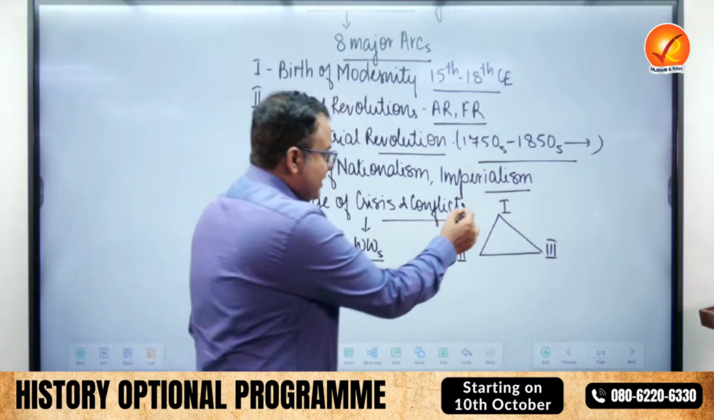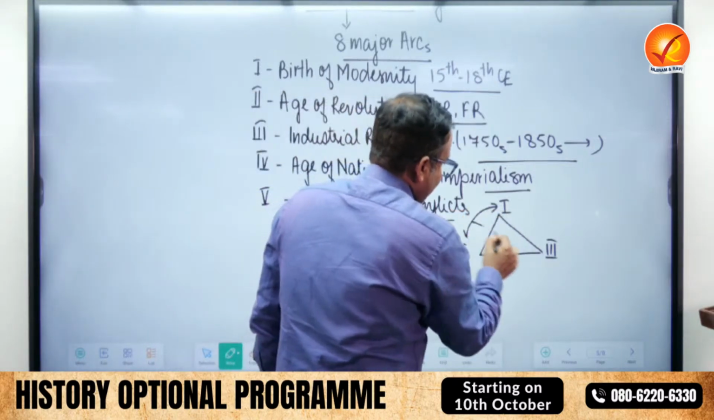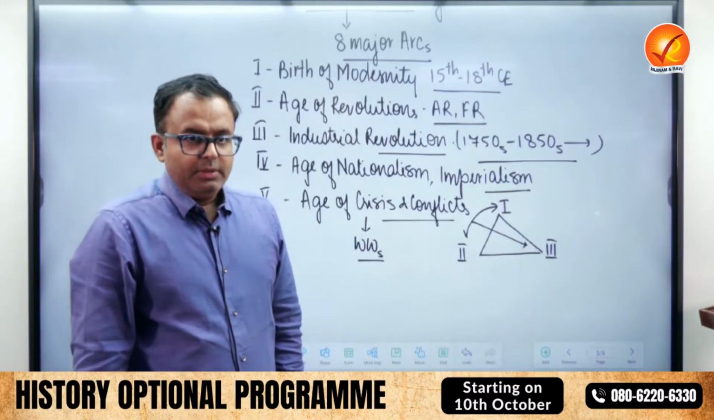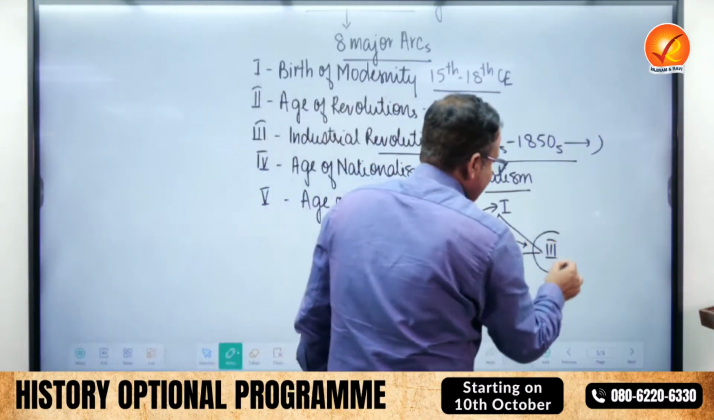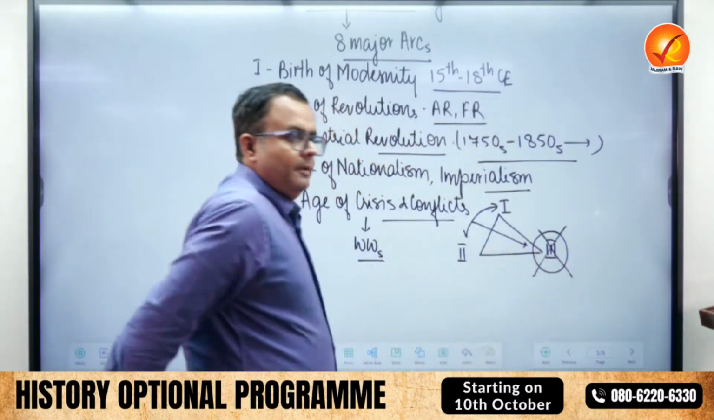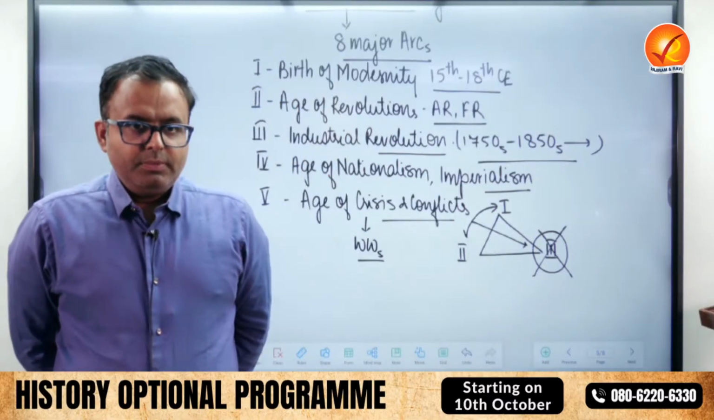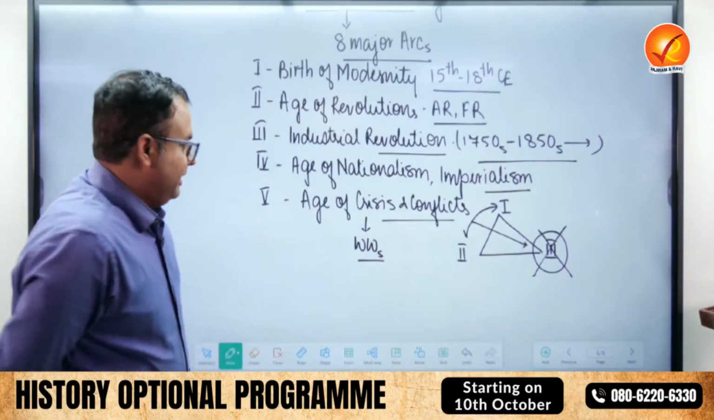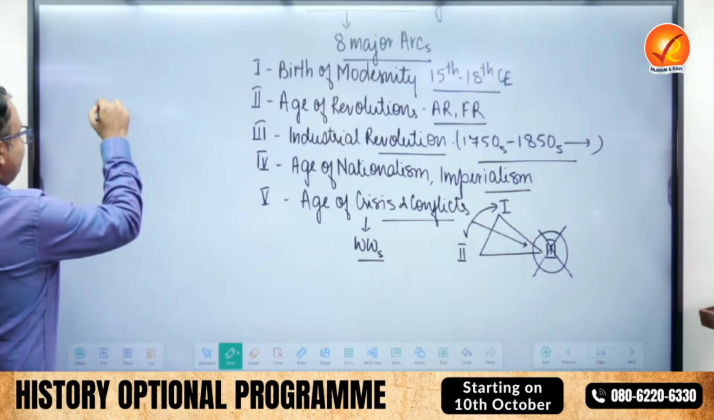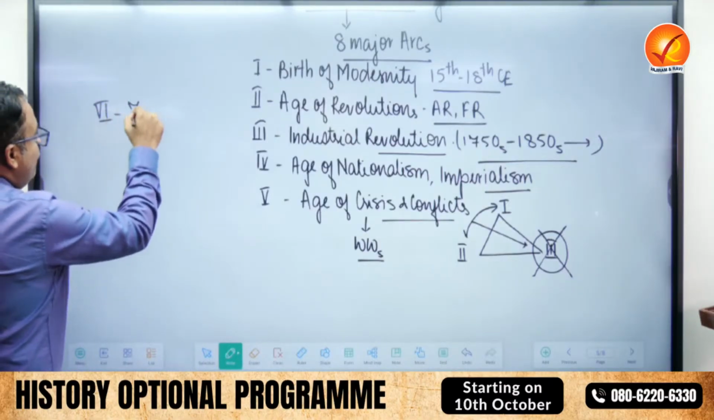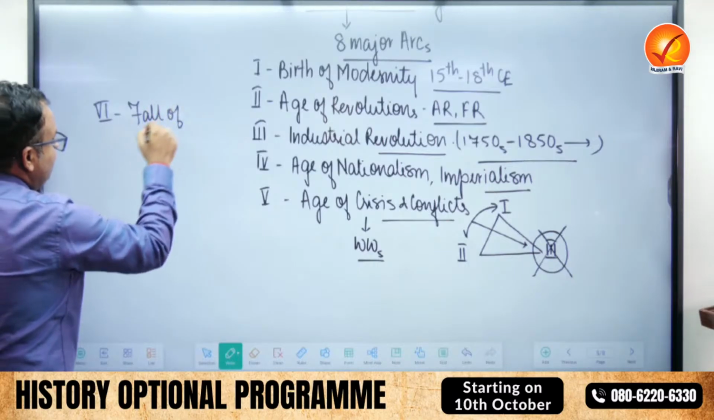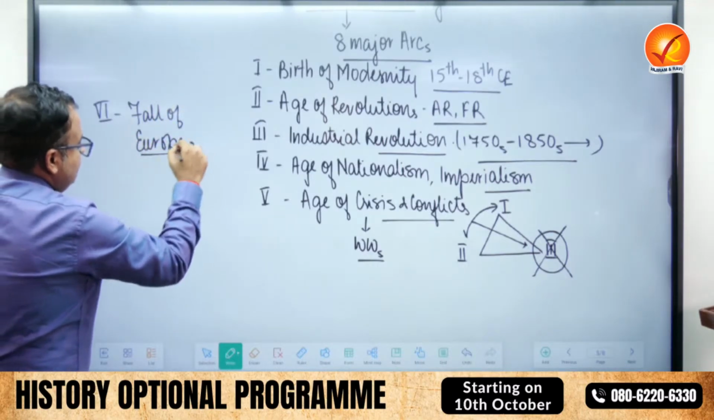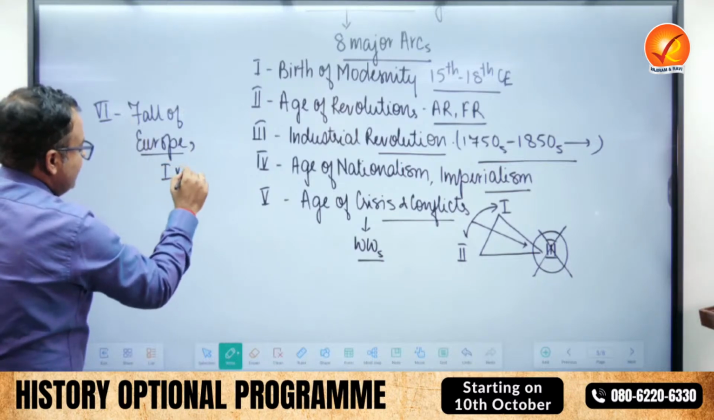But then first and second front came together and fought against whom? Third front, Nazism, fascism. And what happened in Second World War? But did the conflict end here? No. Then we come across the sixth theme, that is fall of Europe. And the rise of a new conflict between first front and second front.